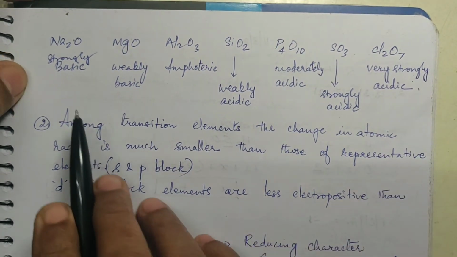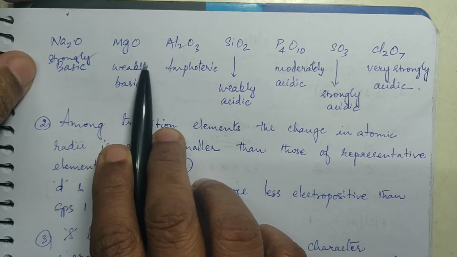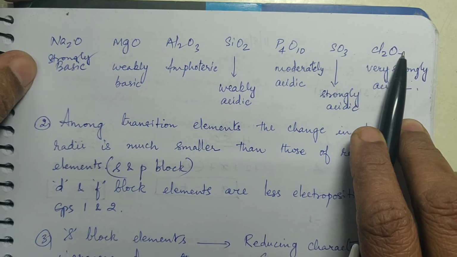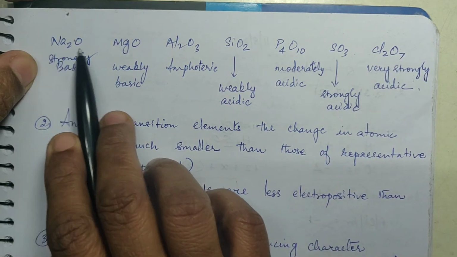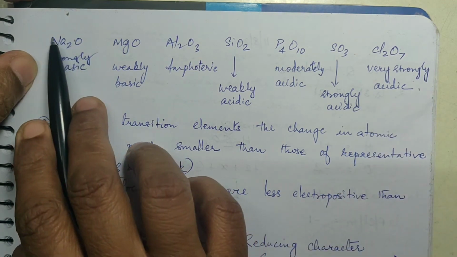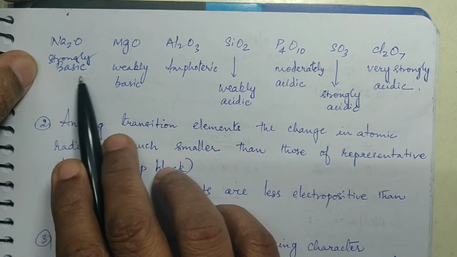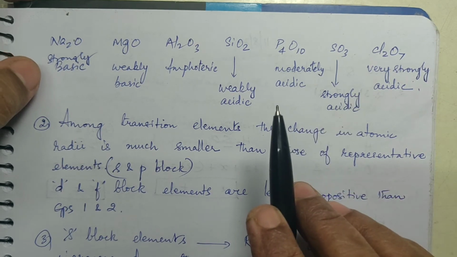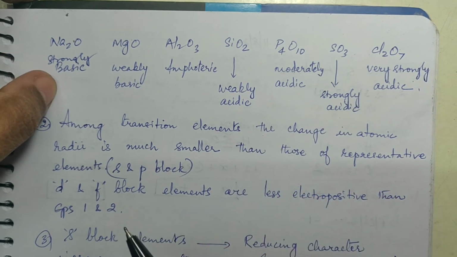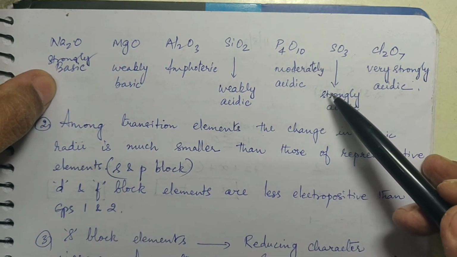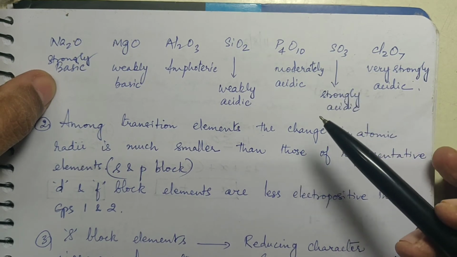So what is happening? Basic character of oxides is decreasing and acidic character is increasing. Why? Because non-metallic character is increasing, so acidic character is also increasing. Metallic character is decreasing, so basic character is also decreasing, because basic character is a characterization of metallic character and acidic character is a characterization of non-metallic elements.